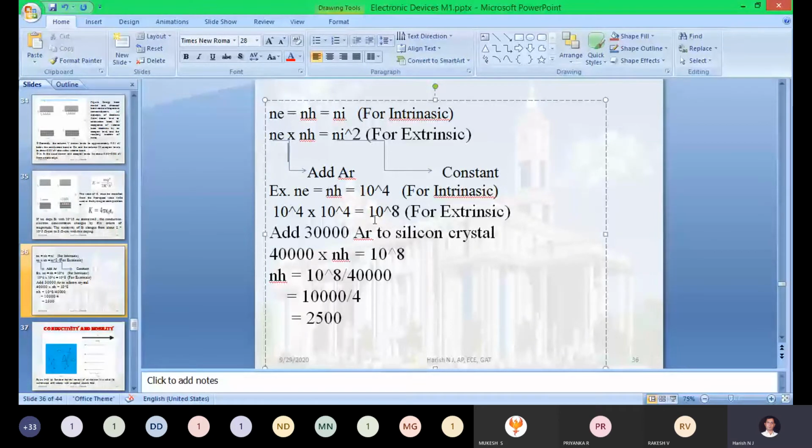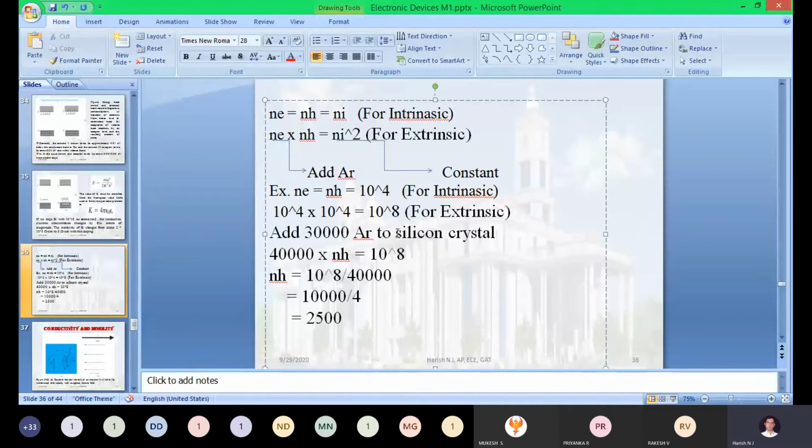Now I am going to add a pentavalent impurity to the purest form of the silicon. How many atoms am I going to add? 30,000 atoms. I am going to add 30,000 pentavalent impurity atoms to the purest form of the silicon crystal.